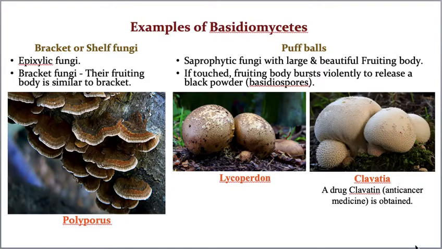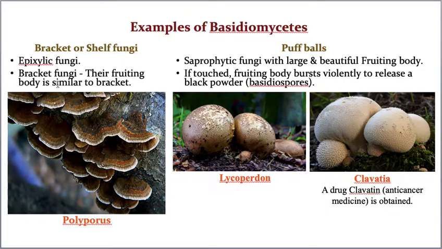Examples of basidiomycetes. The first example is bracket or shelf fungi, and these are epixylic. I already told you the meaning of epixylic: the fungus which grows on the bark of trees is called epixylic. Clearly, this is a tree, and on the tree you can see this fungus development. They are called bracket fungi because of their fruiting body.